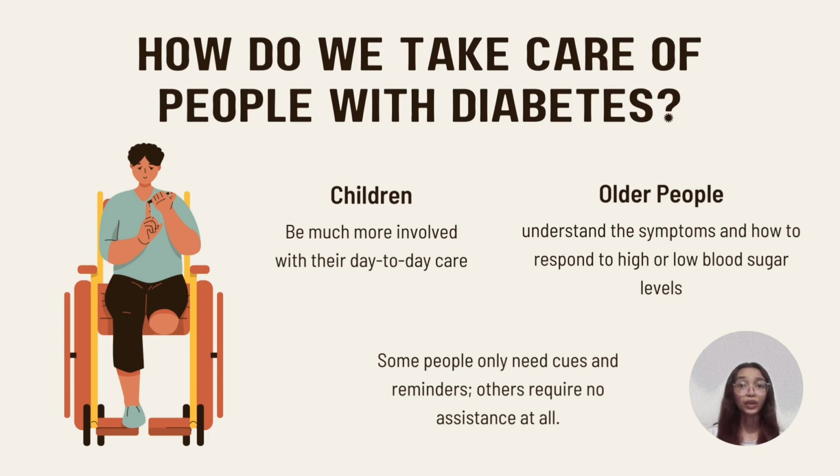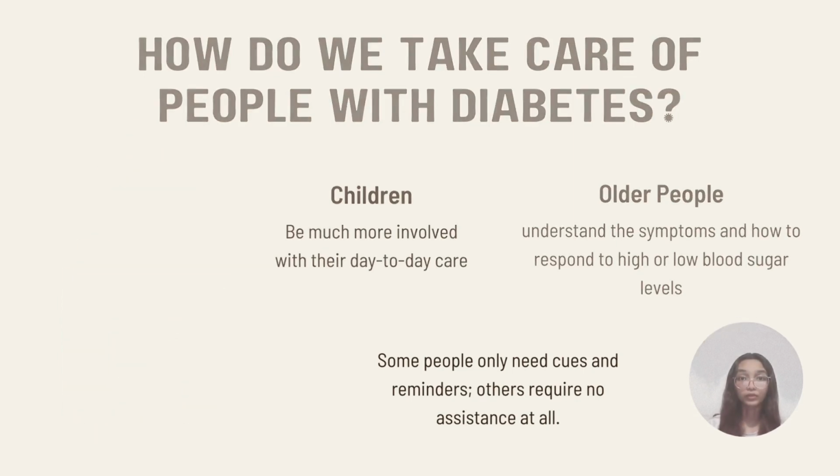Older people are more likely to have diabetes and managing it can be challenging for them. It's crucial for you to understand the symptoms and how to respond to high or low blood sugar levels because older people may not be as able to detect them. Most diabetics already follow their own regular schedules. Some people only need cues and reminders, others require no assistance at all.